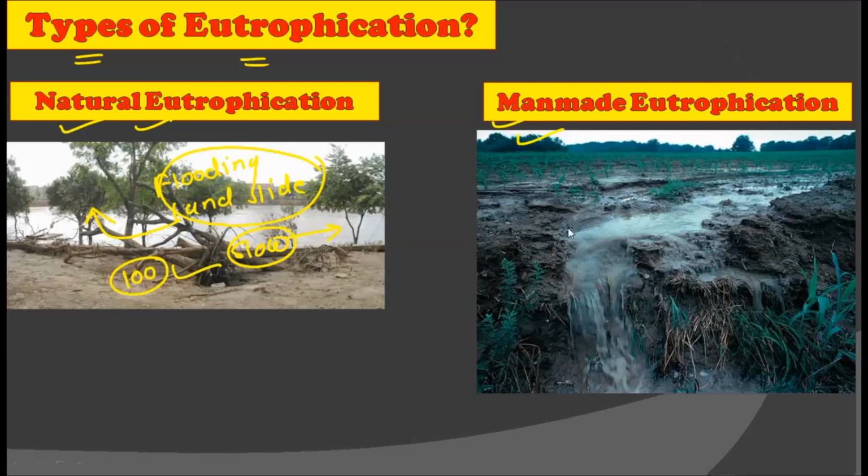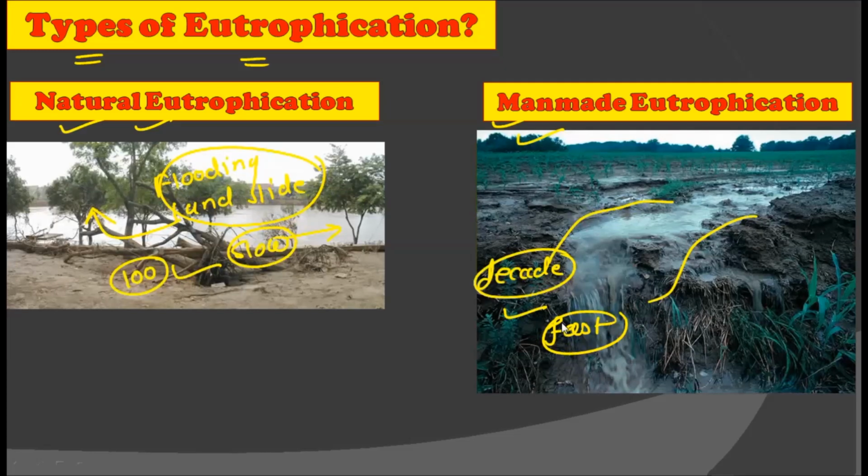But the man-made eutrophication, which we have seen in the last slide, is so rapid that it occurs nearly in a decade. So the man-made eutrophication has a rapid rate, and due to this, many aquatic ecosystems have been destroyed. So you can say that man-made eutrophication is a fast process due to which there is a huge impact on the aquatic ecosystems.